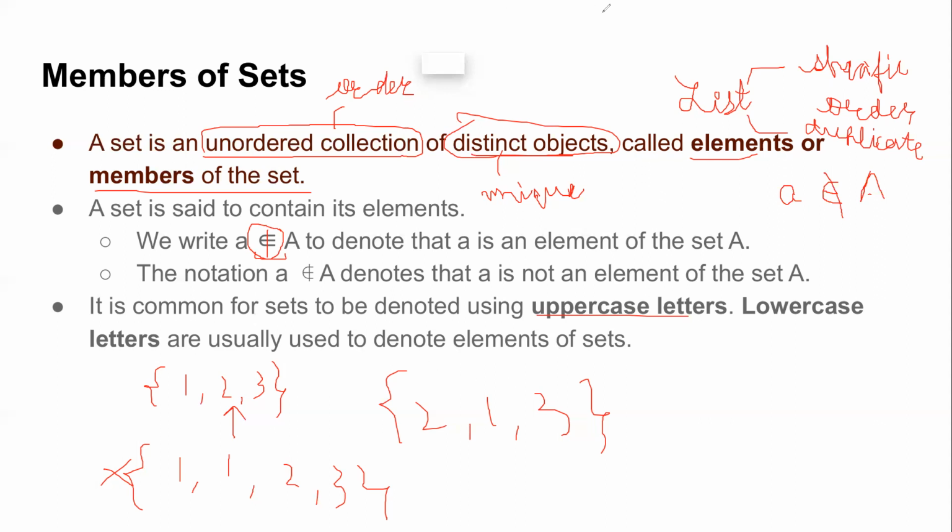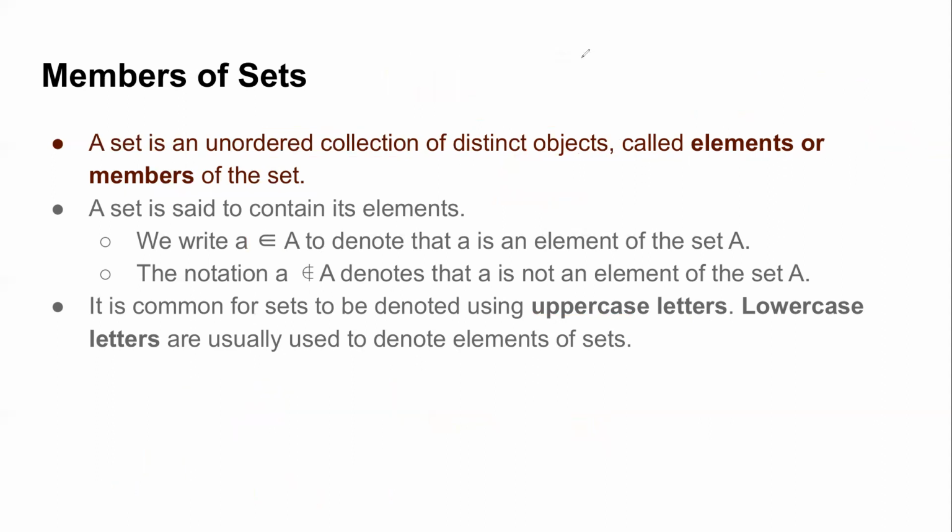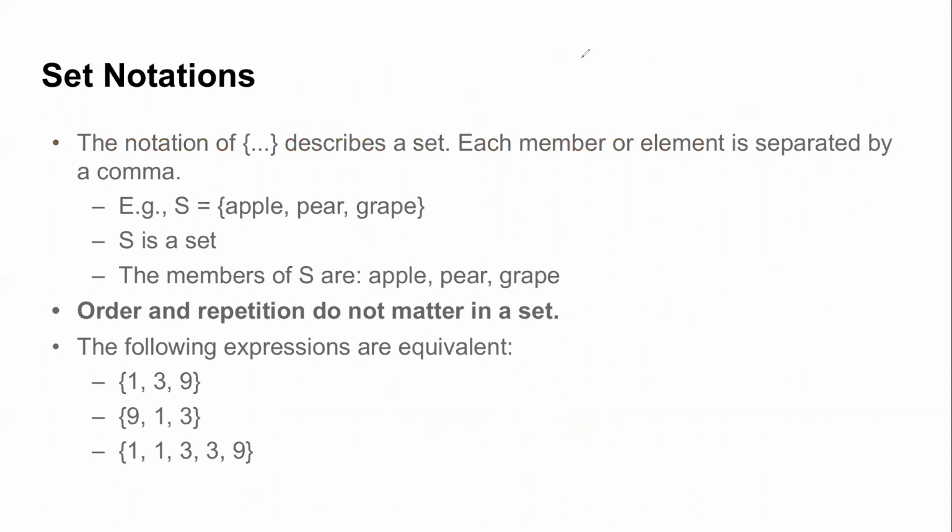Okay, so just to summarize, what is a set? A set is an unordered collection of distinct objects, and those objects are your elements or members, right? Now, let us see some more notations in sets. In general, the way you define a set is you give it a name and you put its elements in these curly braces. Whatever you put in the curly braces could be a number, a character, any sort of object. That is how we define a set.